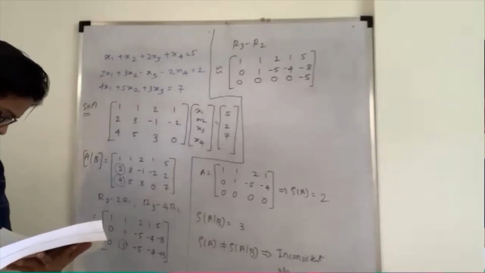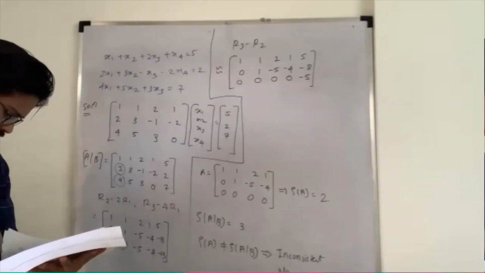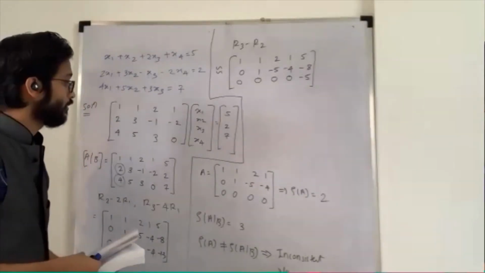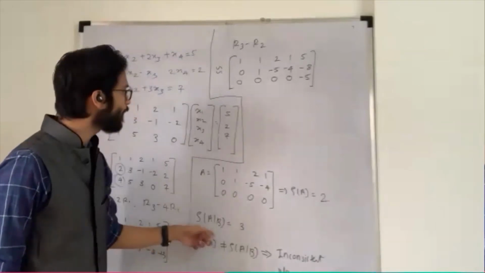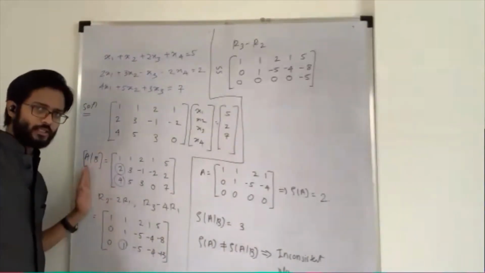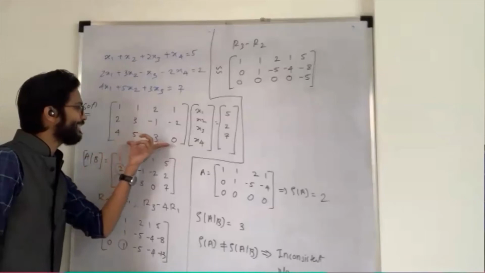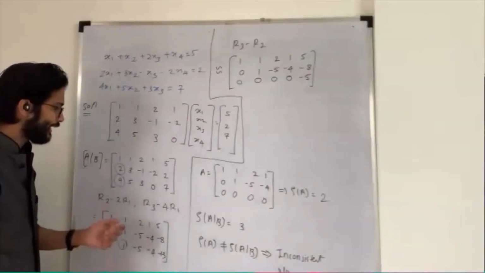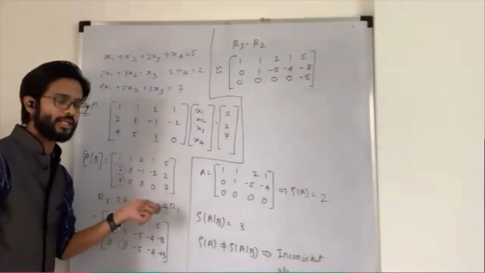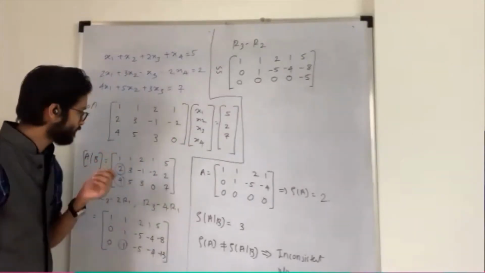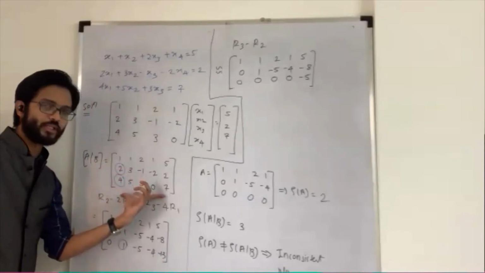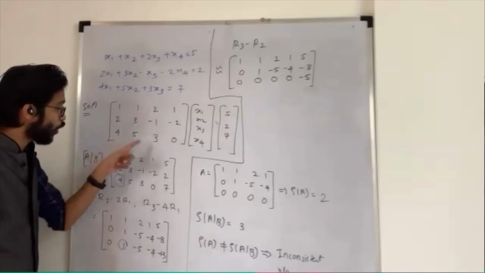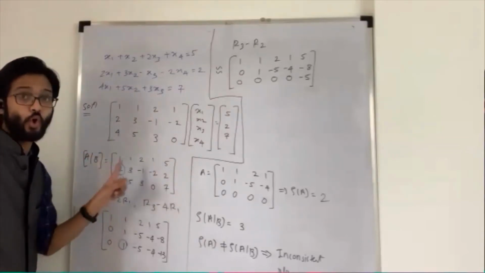Can you explain the rank of the augmented matrix in this case? Simple. First, I find the augmented matrix. My augmented matrix is nothing but my matrix A together with my B matrix. I just combine these matrices, and my last column is nothing but my constant matrix. I write down that whole matrix together and apply row transformations to convert the whole matrix into echelon form.